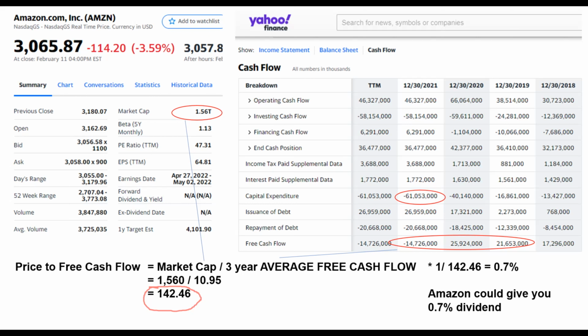The reason why I use the average of 3 years of free cash flow in my calculation, rather than the free cash flow in the most recent financial year, is because the free cash flow is affected by the movement of accounts receivables and payables. An increase of accounts receivables will decrease the cash flow, and a decrease of receivables will increase the cash flow.